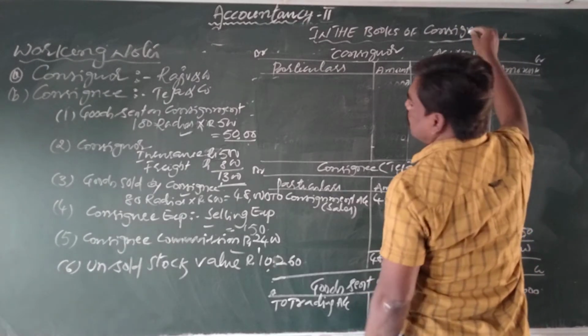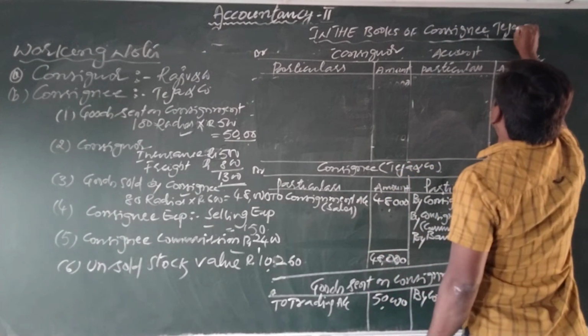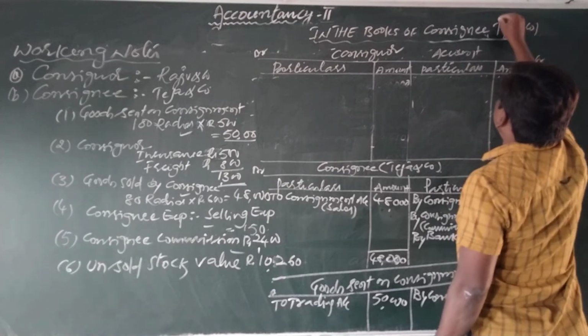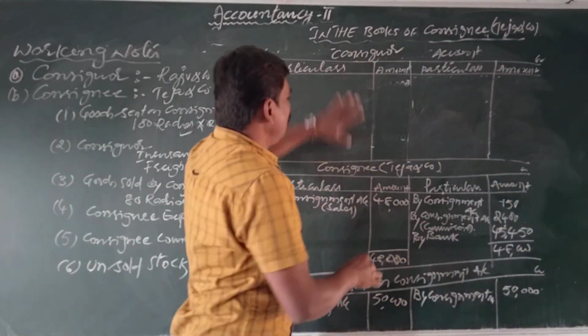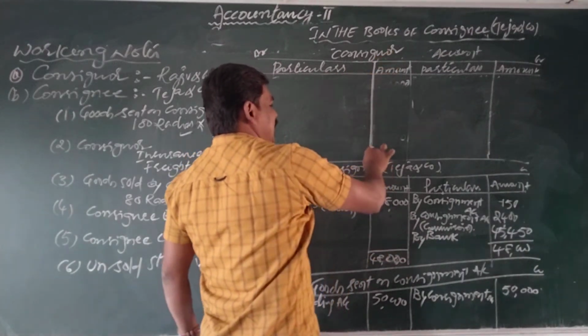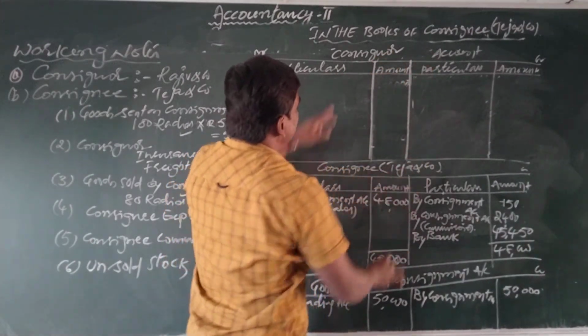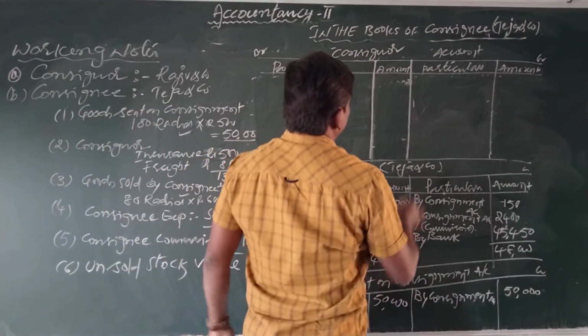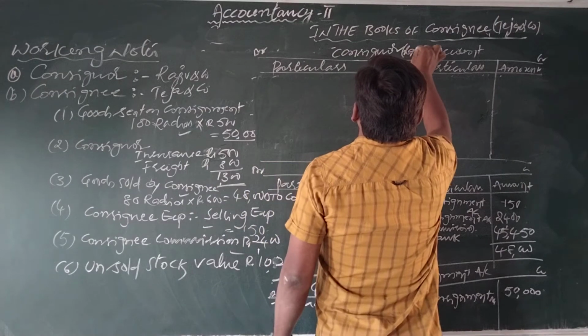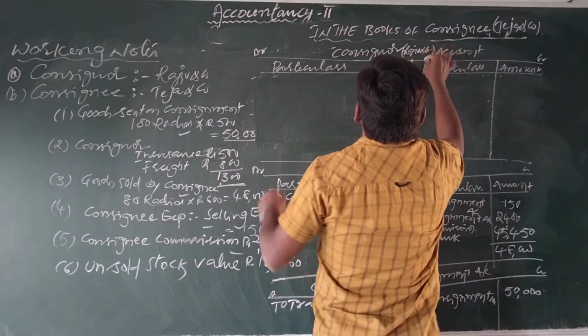Who is the consignee here? Teja and Company. So in the books of Teja and Company, we are preparing only one ledger account, that is the consignor account. Who is the consignor here? Raju and Company.